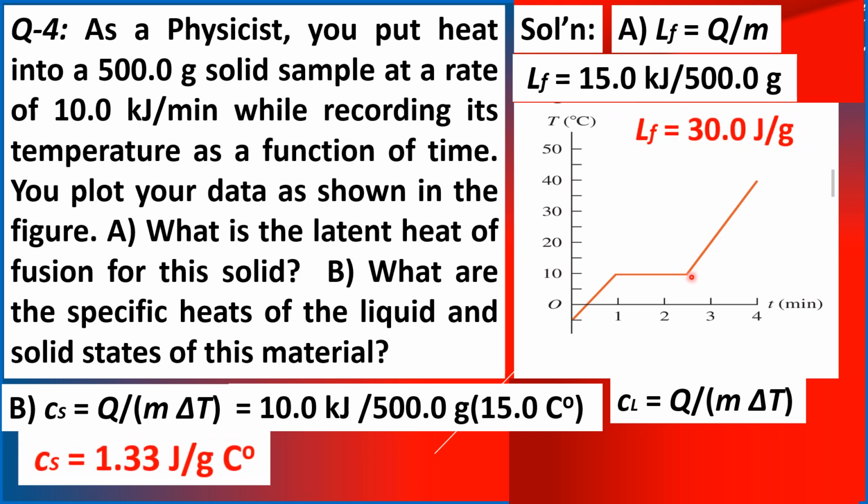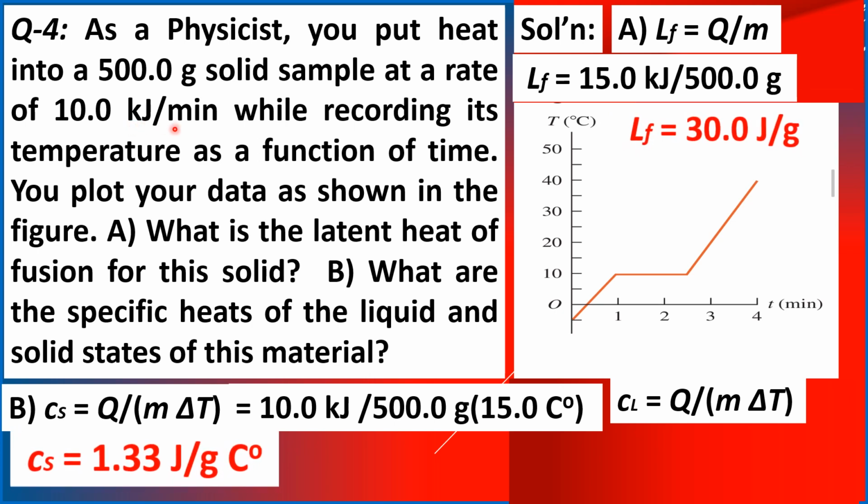That corresponds to a time of 1.5 minutes, from 2.5 minutes to 4 minutes. And 1.5 minutes corresponds to 15.0 kilojoules of heat absorbed.